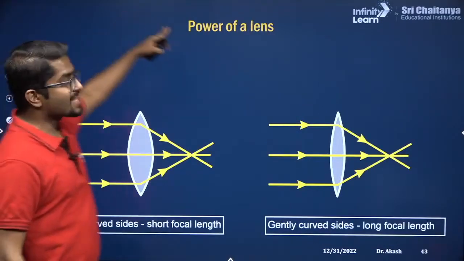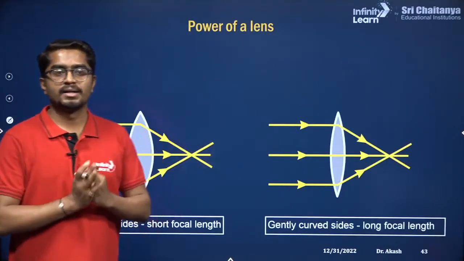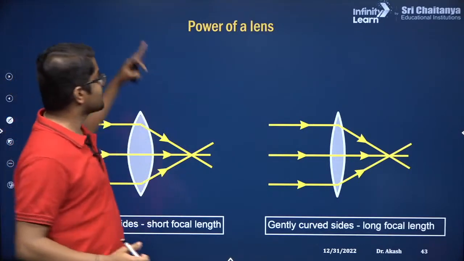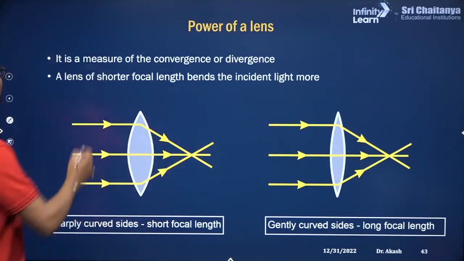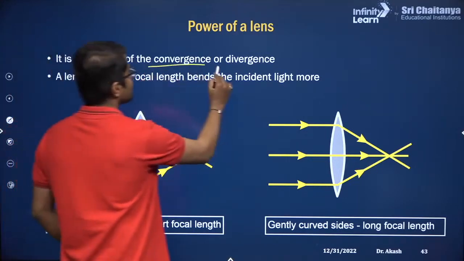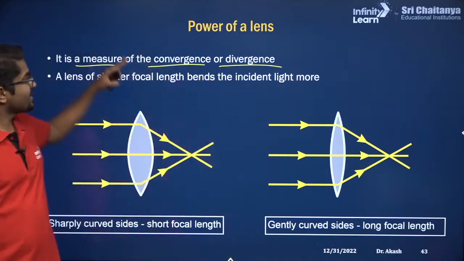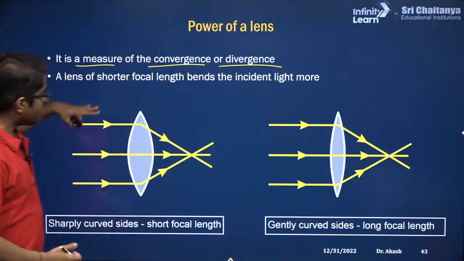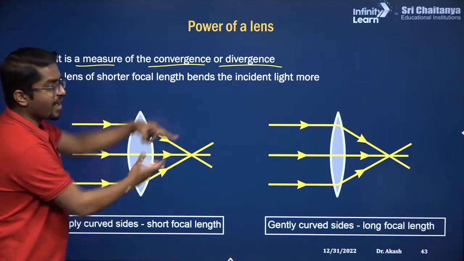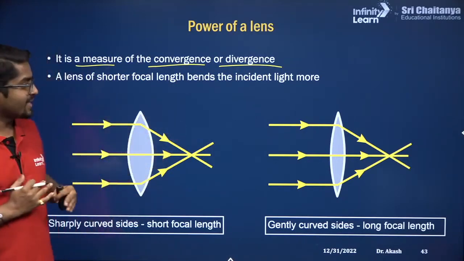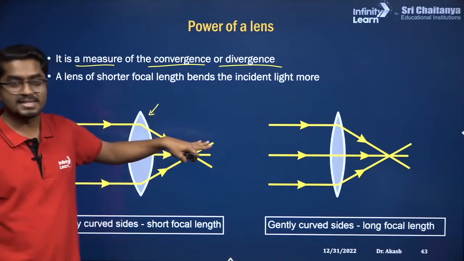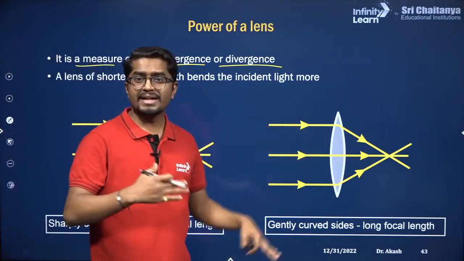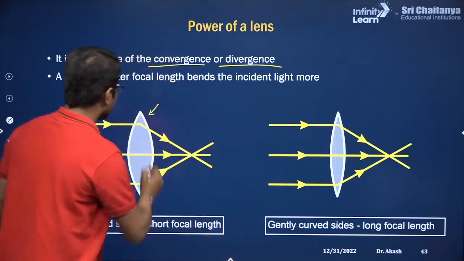Okay, now the last part of this chapter, last part of this entire chapter, which is the power of a lens. Now tell me, what is the power of a lens? It is a measure of the convergence or divergence. Do you know what is convergence and divergence? Meaning, if it is a convex lens, how fast it can converge the rays. Here, in this lens, they can converge very fast. In the other lens, it will take some time for them to converge.